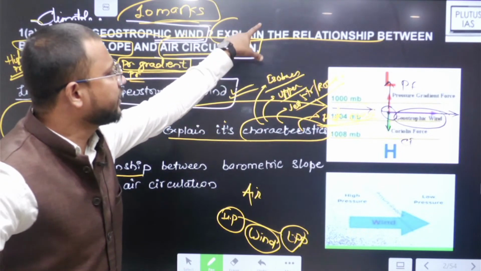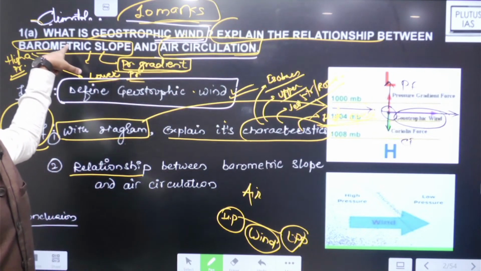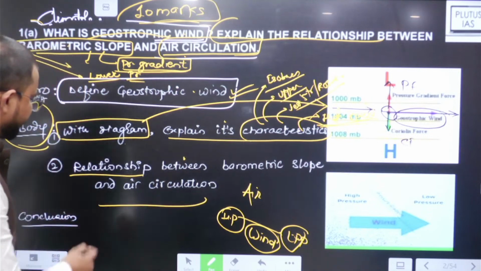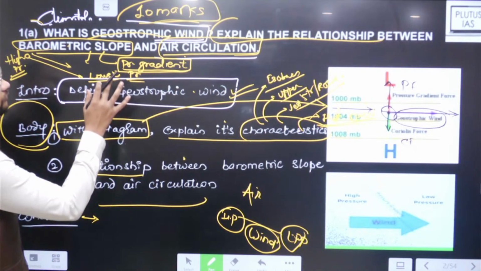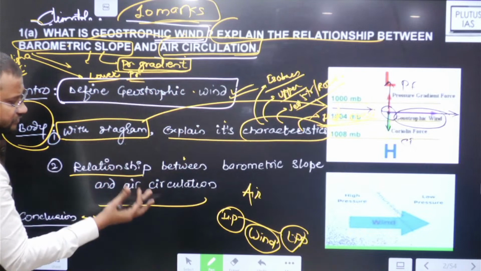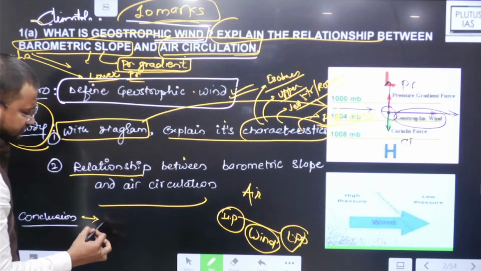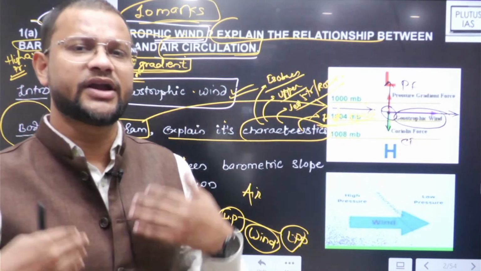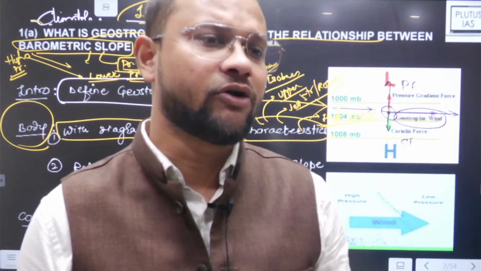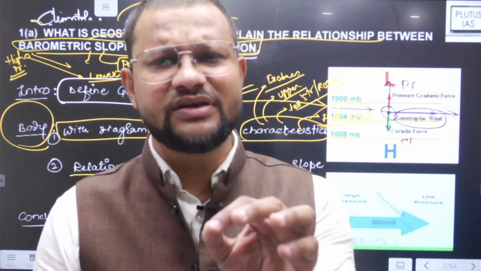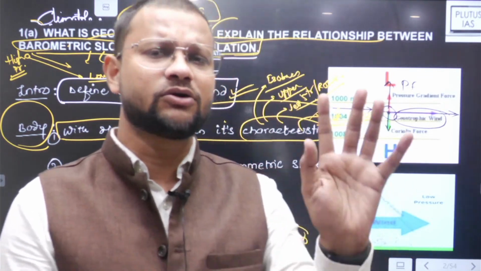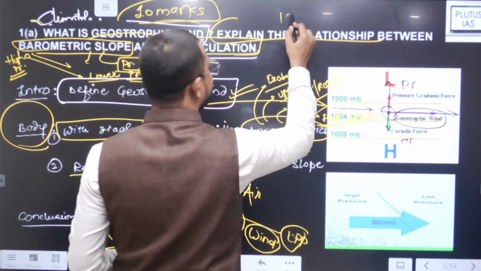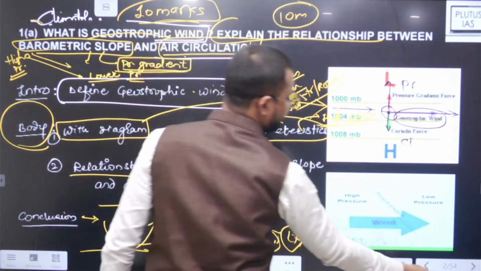Then the second part, explain the relationship between barometric slope and air circulation, right? Then do just this much. And conclusion: this wind, or say the winds, geostrophic winds or the general winds, are a result of pressure gradient force, and have a significant impact on the overall development of climate. Yeah, in the best easy way possible. However easily you can conclude, it's up to you. So that's a 10 marker question. I hope it is in the easy to answer category.